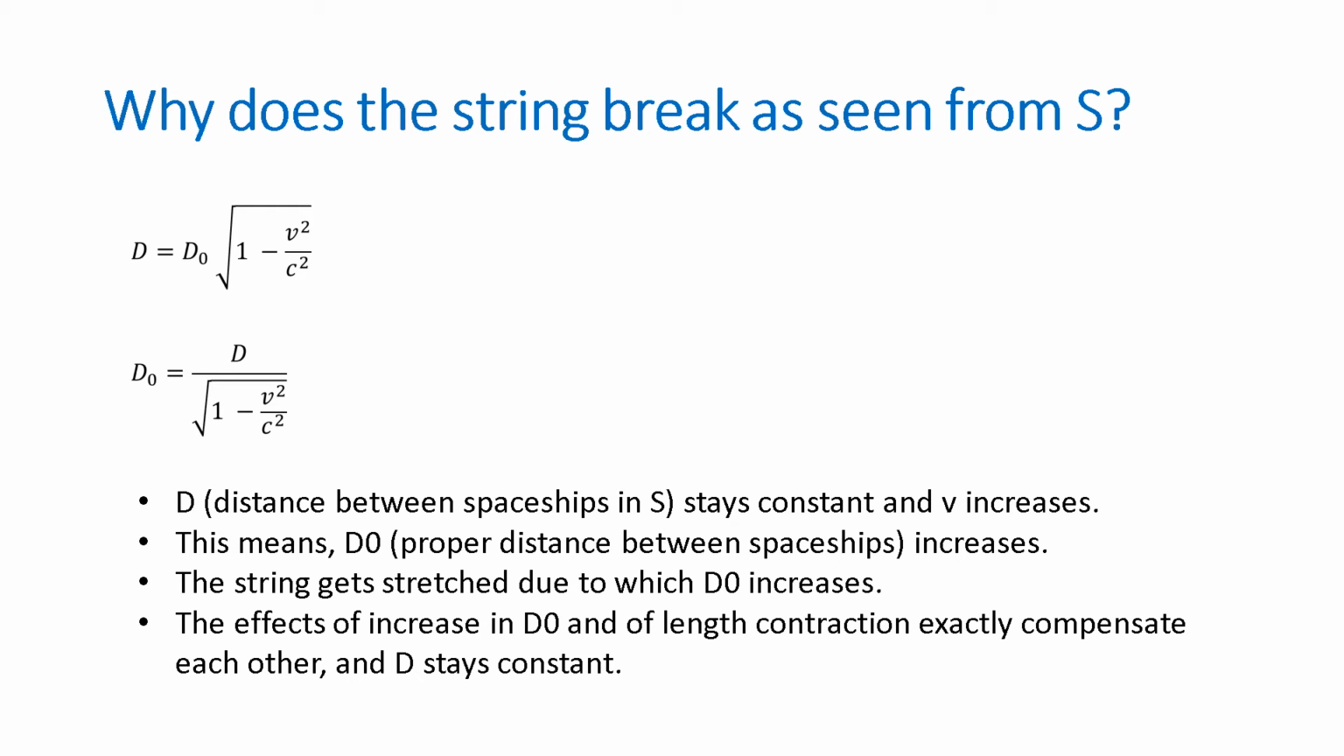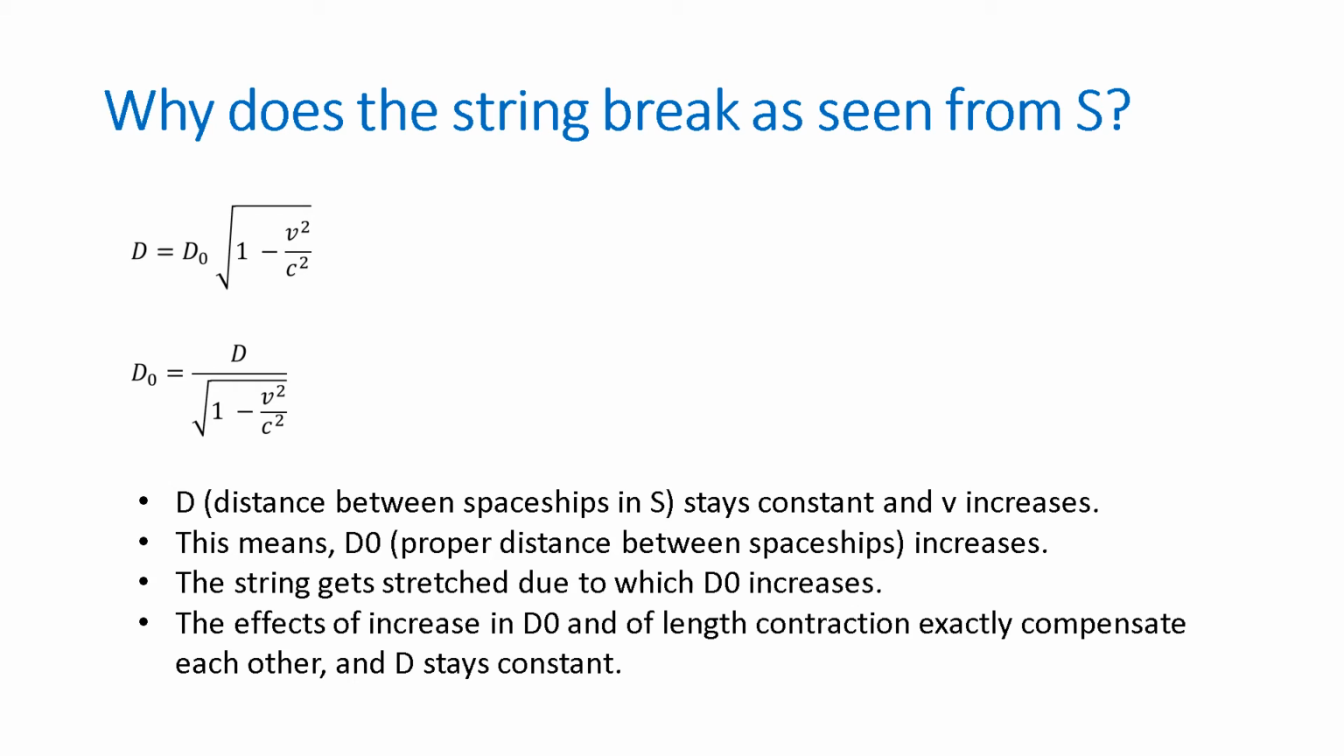However, the paradox is still not completely resolved, because if the string breaks as seen from frame S prime, then it must break as seen from frame S also. The string will break if it gets stressed. In frame S, the distance between the spaceships does not change. So how is the string getting stressed? The answer is that the distance remains constant because of the string getting stressed.